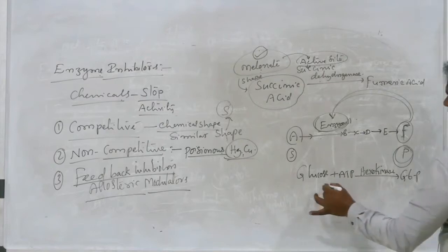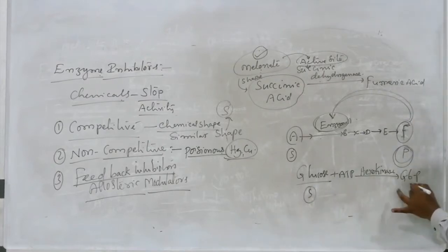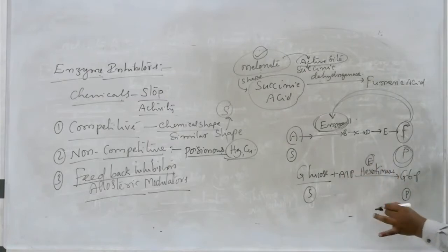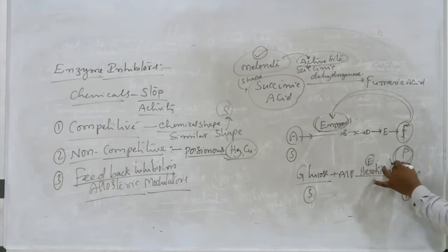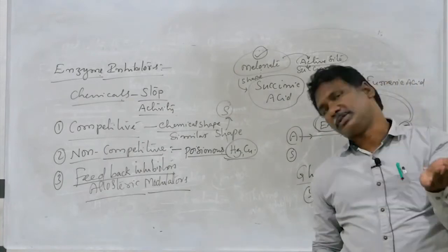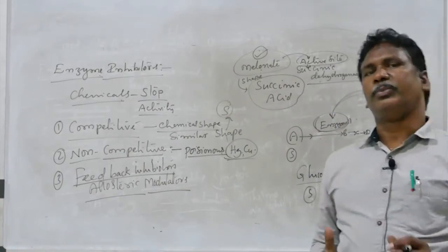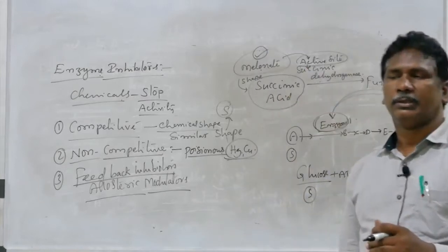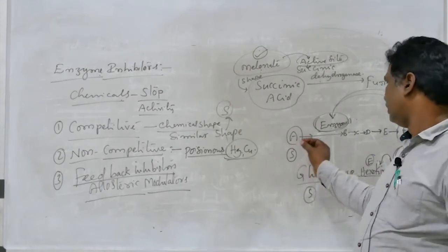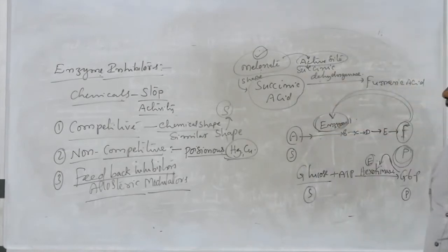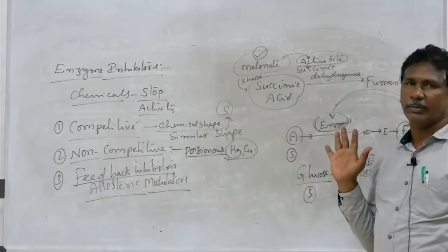So you can see this one, this is the substrate. Glucose 6-phosphate is the product, and the enzyme is hexokinase. The accumulation of the product glucose 6-phosphate can inhibit the activity of the enzyme hexokinase. That is called feedback inhibitors. That is also called feedback inhibitors. Okay, so that is another important one. So these are the enzyme inhibitors.